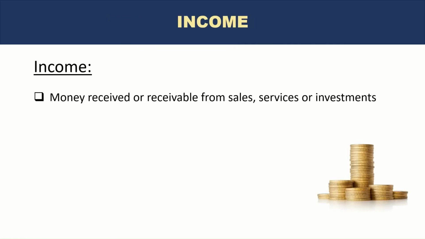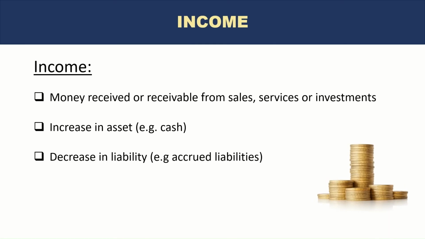What is income then? Income is money received or receivable from sales, services, or investments. It increases assets, for example, cash. It decreases liability. For example, we discussed accrued liabilities. So the company records the bill for January in the month of January, but the bill has not arrived yet. It comes in later. Let's say the bill comes in and it's actually lower than what the company estimated. So that will be a reduction in liability that has already been recorded. So that would be that difference of what was originally recorded as an expense versus the revised amount, which will be an income. So income increases equity or profits.